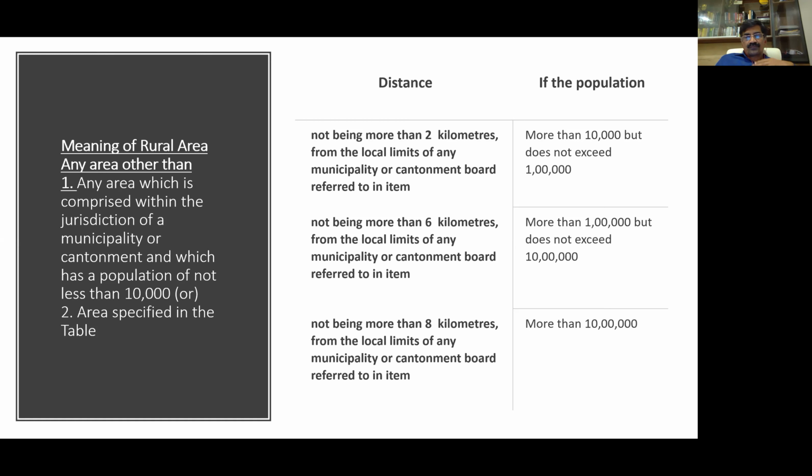See, for example, from my motamadi, the Kapaleswara temple just looks like it's only some 300, 400 meters. If I go by a proper road, it will be around 2 kilometers. So now how to measure the distance? The law says today you have to measure the distance only aerially. So I have to take the distance of the Kapaleswara temple from my house as only 500 meters and not 2 kilometers by the proper road, because the road goes zigzag, right? If I measure by the road, it will show 2 kilometers, but if I measure aerially, it will show hardly some 500 meters. I doubt even that will be 500 meters. It will be even less than that.